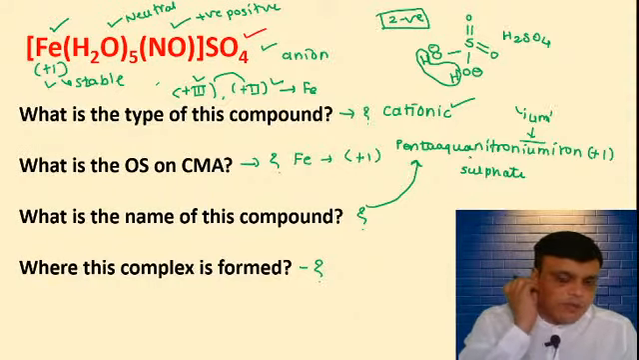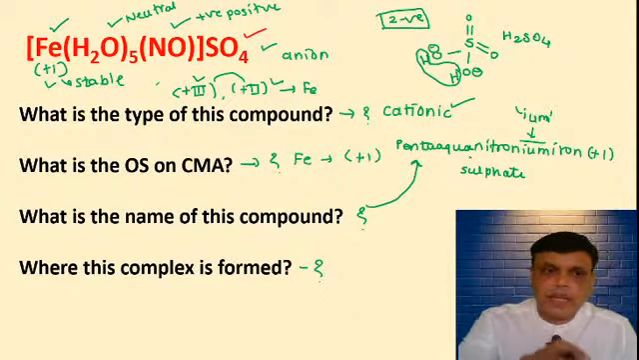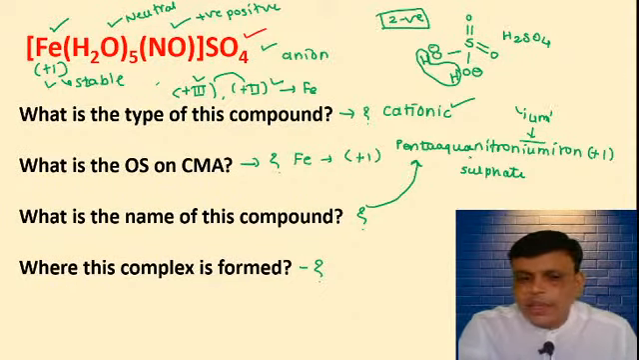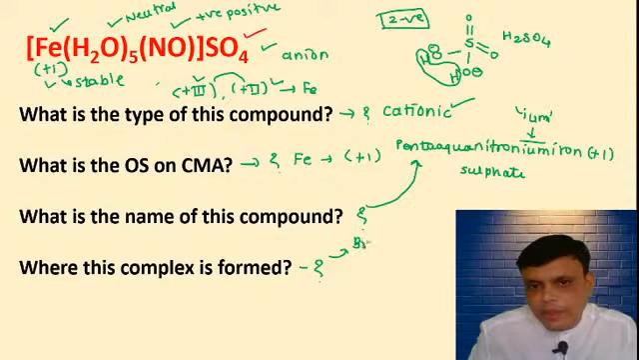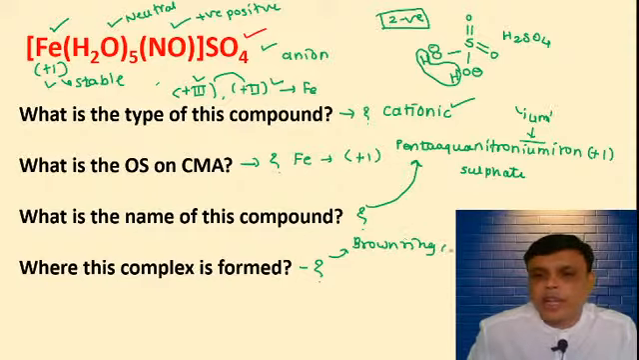Where this compound is formed, you know very well. कहाँ पे compound ये form होता है? It is formed in, or it is a brown ring complex. It is a brown ring complex.